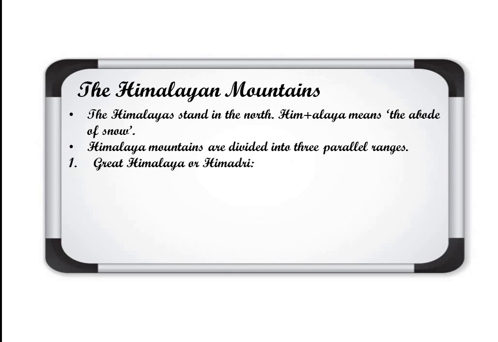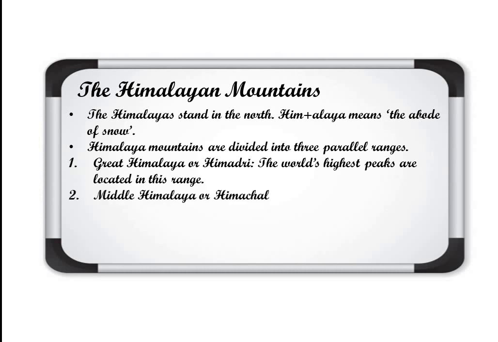Great Himalaya or Himadri. The world's highest peaks are located in this range. The topmost range of Himalaya is Great Himalaya, and another name of it is Himadri, and it consists of the world's highest peaks like K2, Mount Everest, Kanchenjunga, Dhaulagiri. So these mountain peaks are located in this range. Its name is Great Himalaya or Himadri.